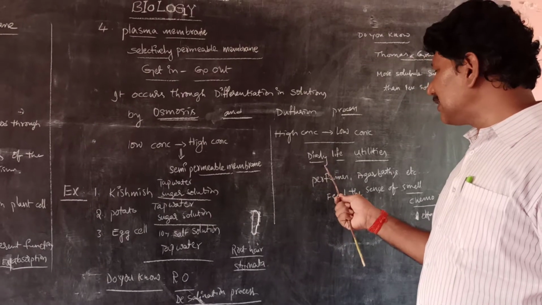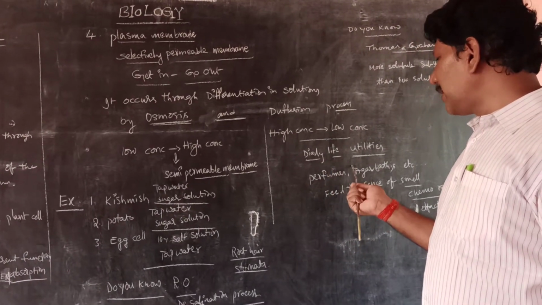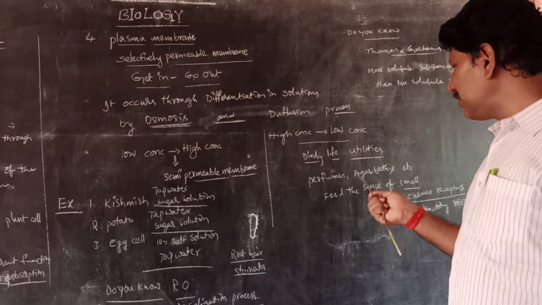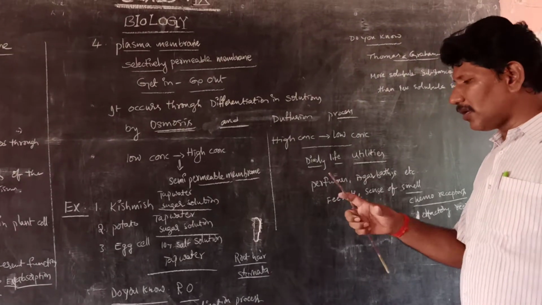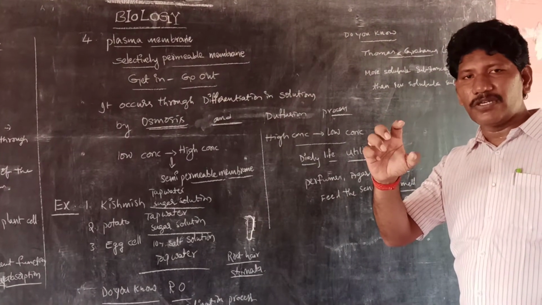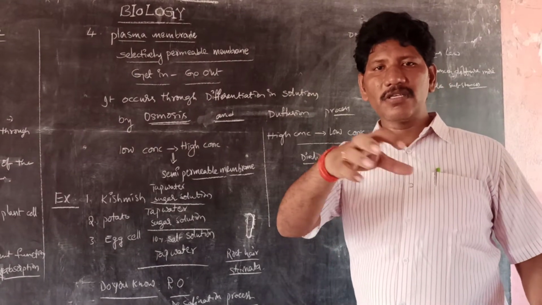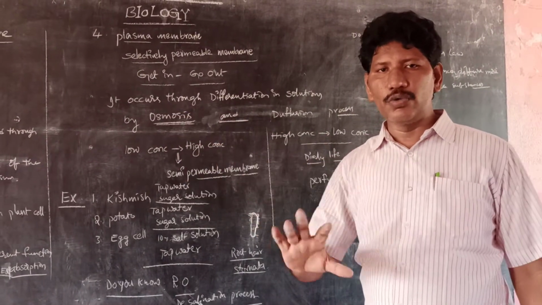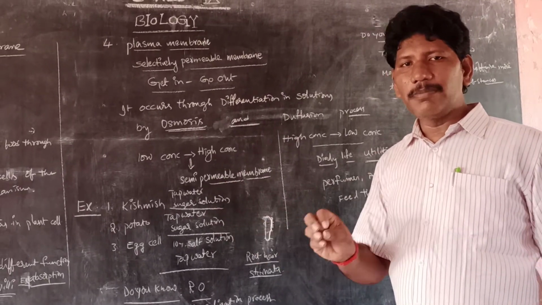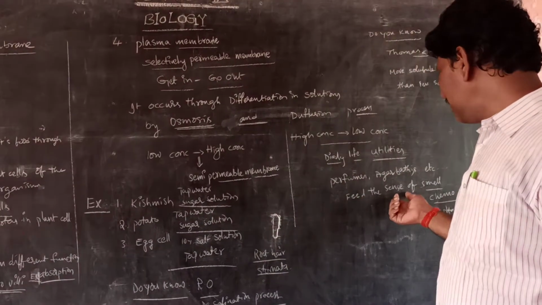Diffusion occurs in different manners. We can understand it through daily life utilities. When we use perfumes, the perfume bottle has a high concentration. When we spray the perfume, the high concentration molecules spread over the entire room and give a sense of smell.